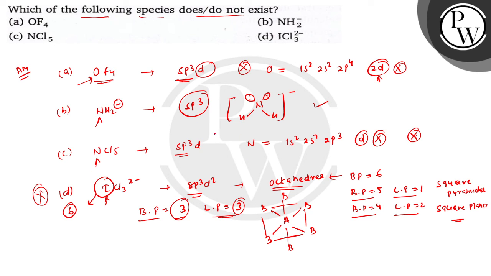ठीक है, so the correct option is A, C and D. These molecules will not exist. The correct options are A, C and D.